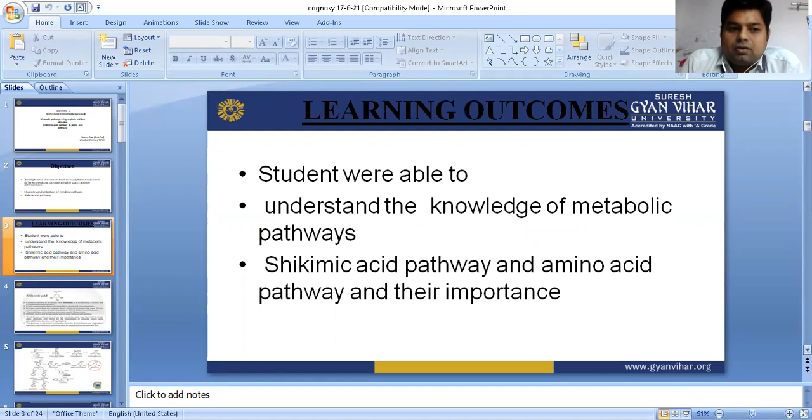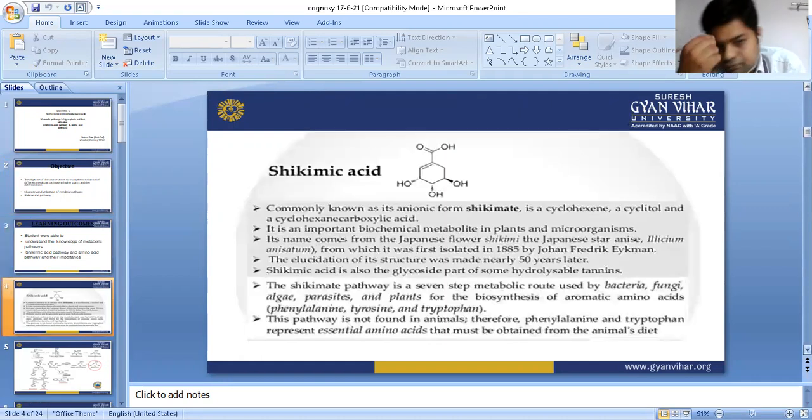And we are going to discuss how they are involved in the formation of glycosides, alkaloids, tannins, vanillins, flavonoids, everything. How these metabolites are going to work. All these points we are going to discuss. First of all, what is the shikimic acid pathway? Before starting this chapter, I would like to introduce shikimic acid.